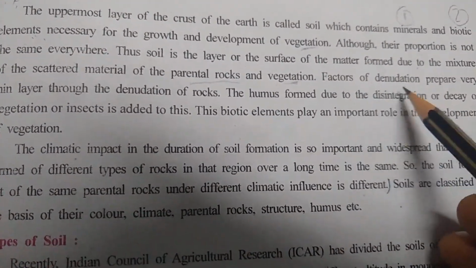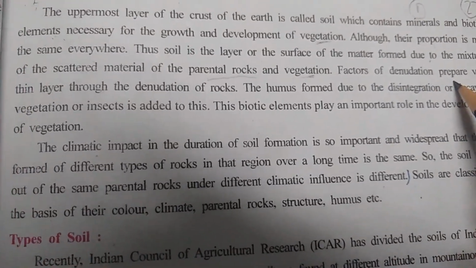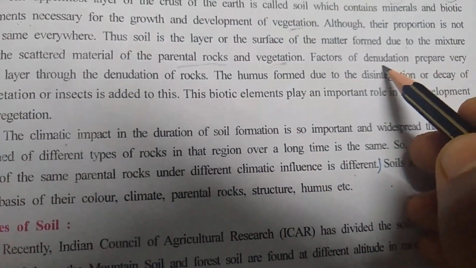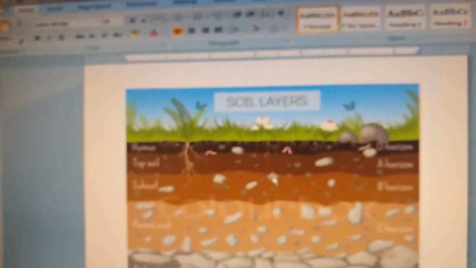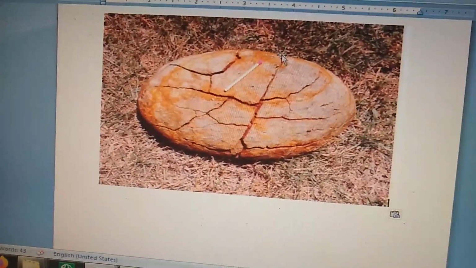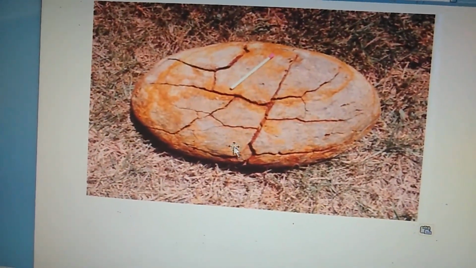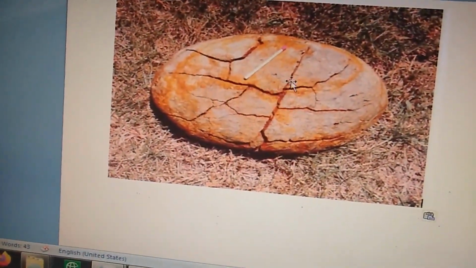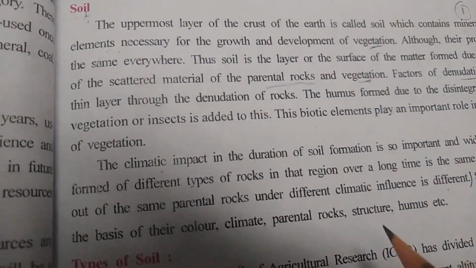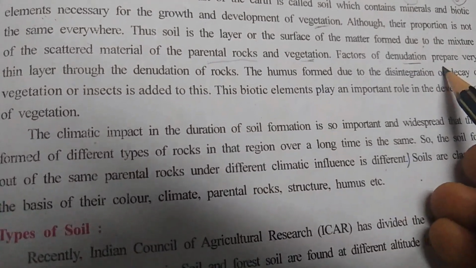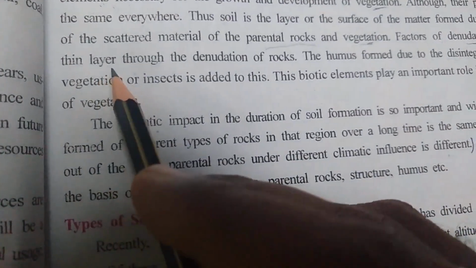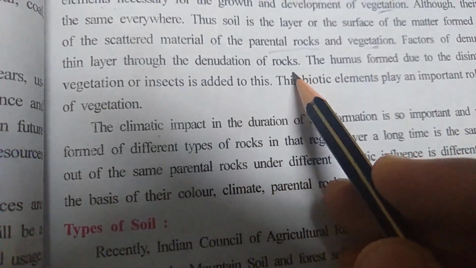Now, factors of denudation prepare a very thin layer through the denudation of rock. Factors of denudation. Now denudation means what? Denudation means the rock divides into parts. I hope you are able to see cracks over here. This process is called denudation. Now if this crack is further divided into more cracks, then finally you will get something in a powder state. So the factors of denudation prepare a very thin layer. Finally when denudation is over, it prepares a powder state, a thin layer through the denudation of rocks.